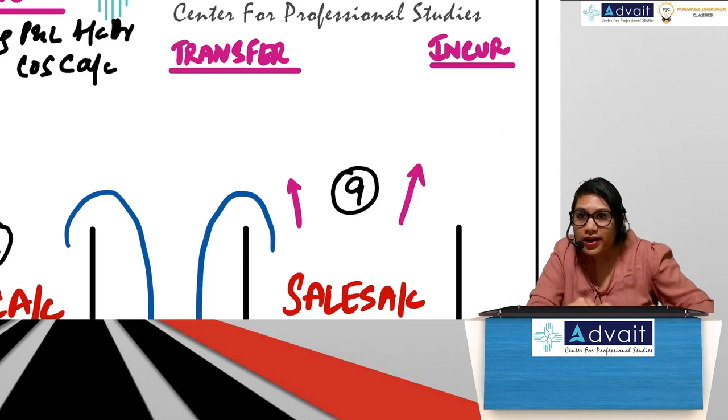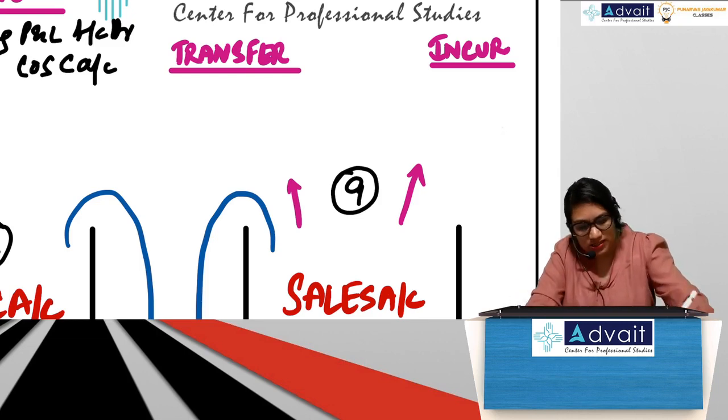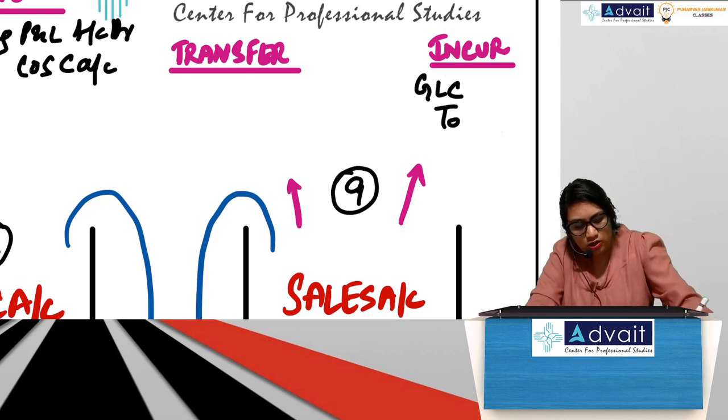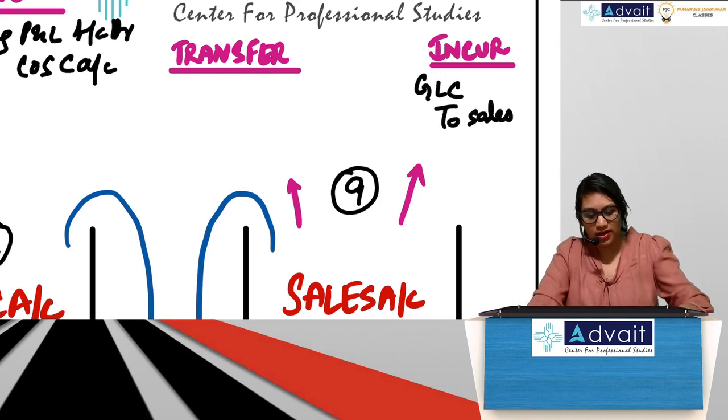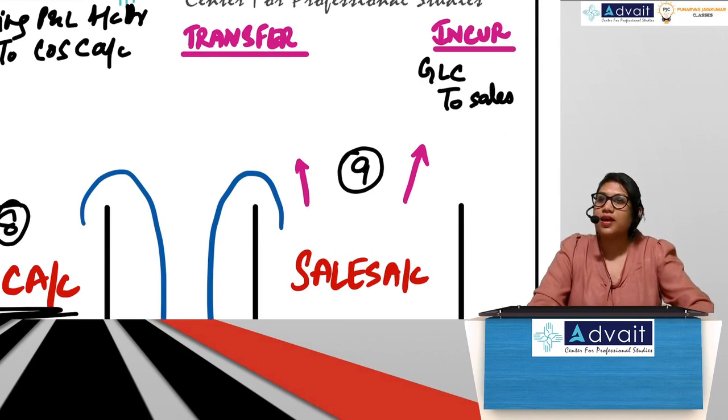So here what will the entry be? GLC to sales. You are recording sales, incurring sales, whatever be the case. Please write it. GLC to sales.